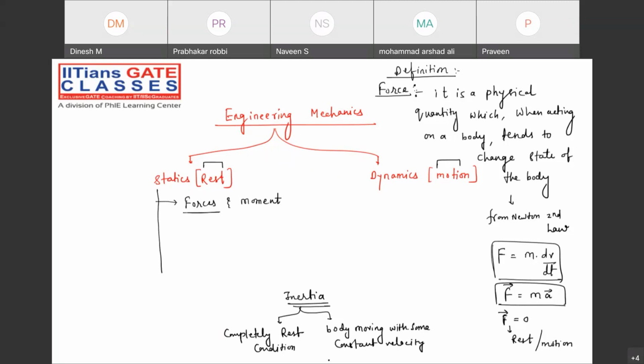So there is a misconception, guys. What is the misconception? Try to understand. If somebody is saying that the net force on a particular system is zero, then they are saying that the body is under rest condition.